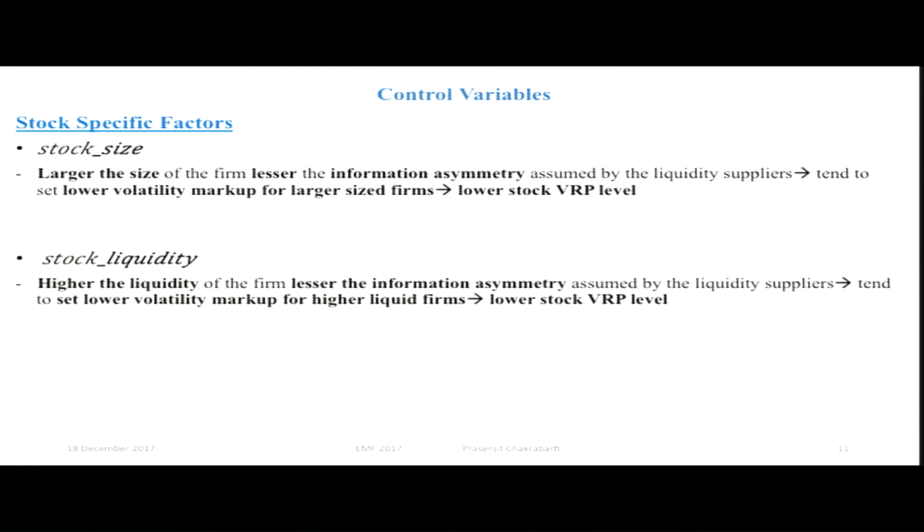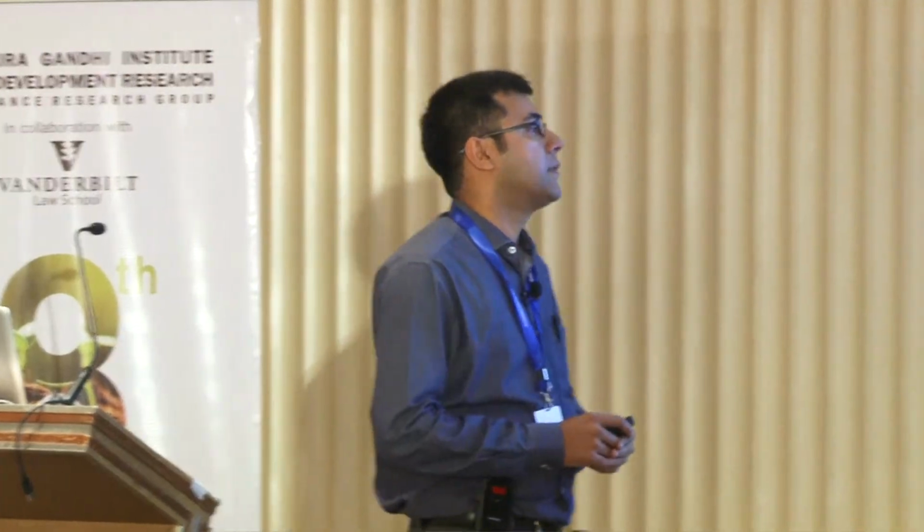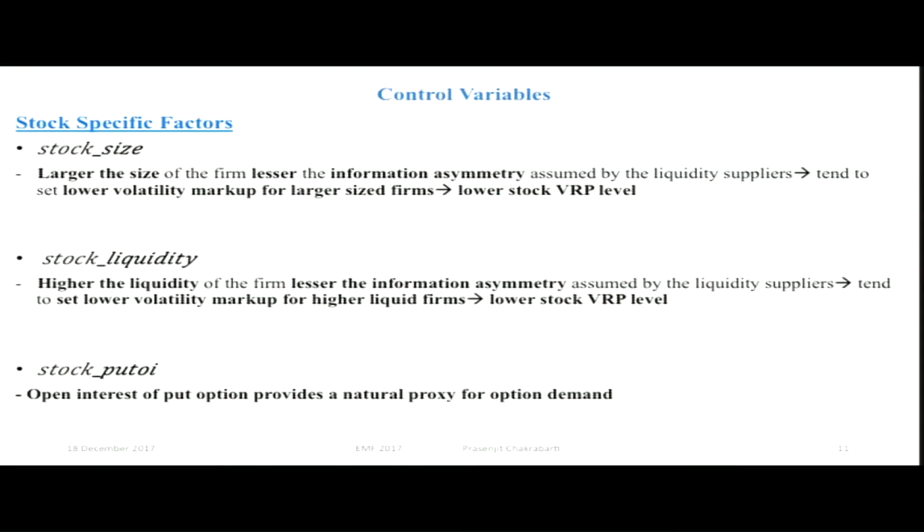The reason is the same: the higher the liquidity of the firm, the lesser the information asymmetry, and we expect that the liquidity surplus will tend to set a lower volatility markup. And the last stock-specific characteristic is the option demand. For option demand, we have taken the stock put open interest, because previous studies told that it is a natural proxy for put option demand. So the intuition is that whenever the option demand is high, this liquidity surplus will tend to price the options higher.